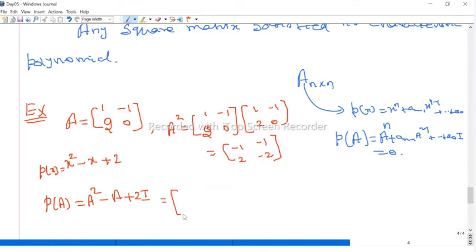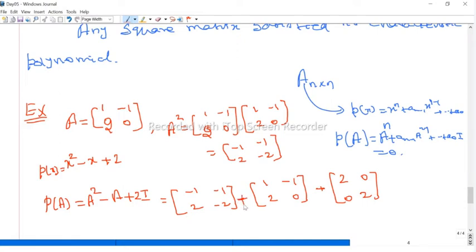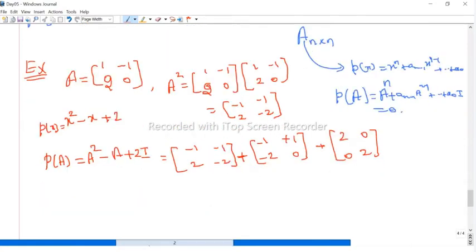Now substitute everything here: A squared is minus 1, minus 1, 2, minus 2, minus A, which is 1, minus 1, 2, 0, plus 2 times I, meaning you multiply 2 to each term of the identity matrix. Taking the minus inside, this becomes plus, this minus, this plus, this minus. Now sum everything, you will get 0.